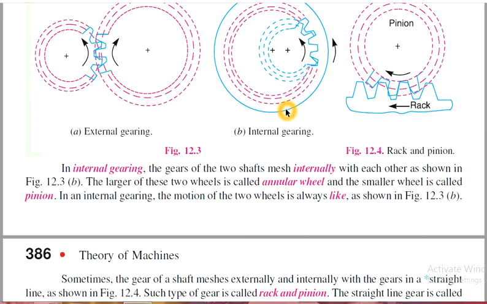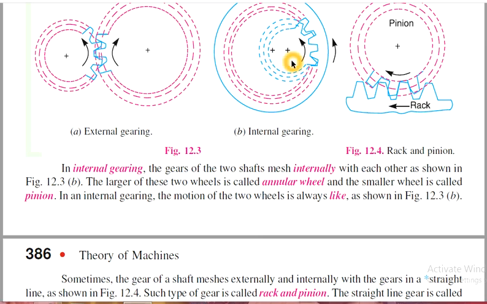Here the larger gear is known as the annular gear and the smaller is known as the pinion. In an internal gearing, the annular gear and the pinion will rotate in the same direction.